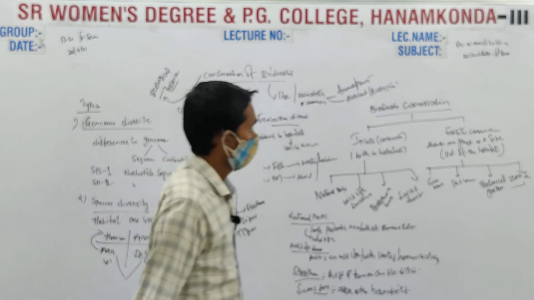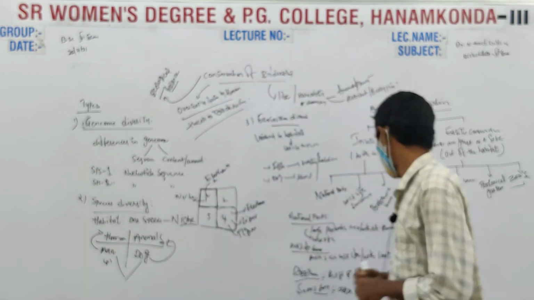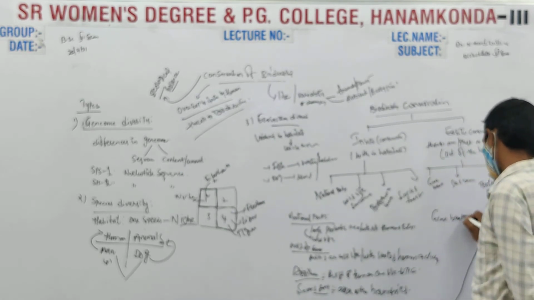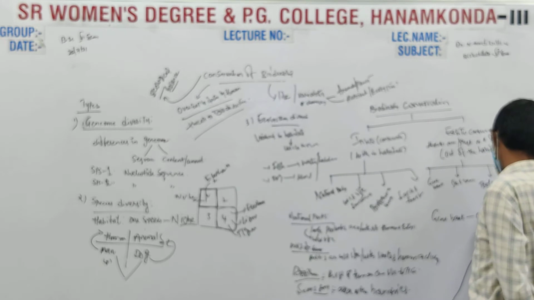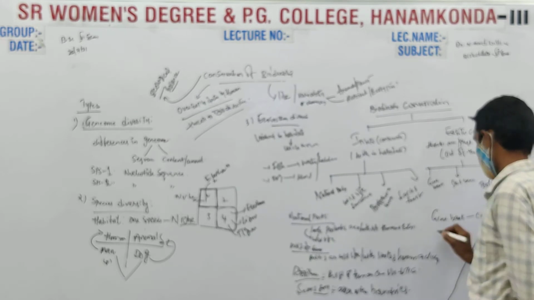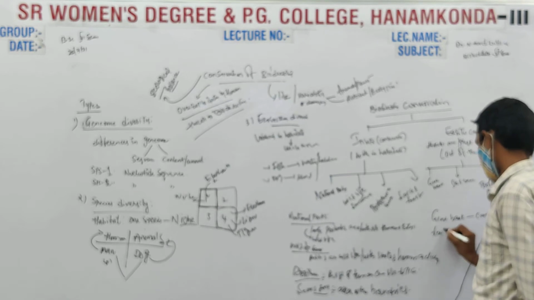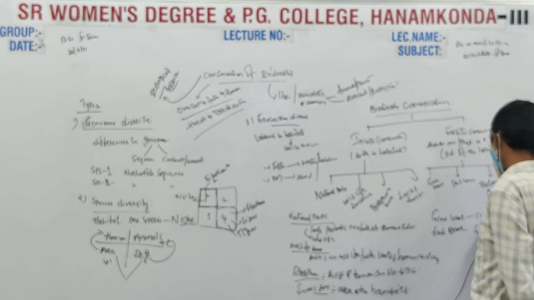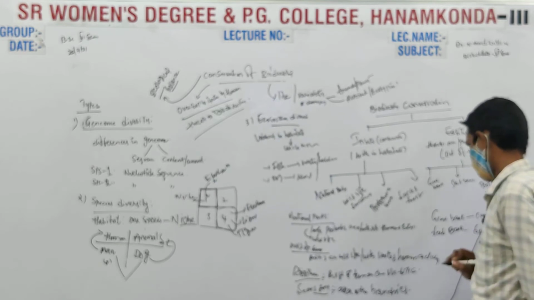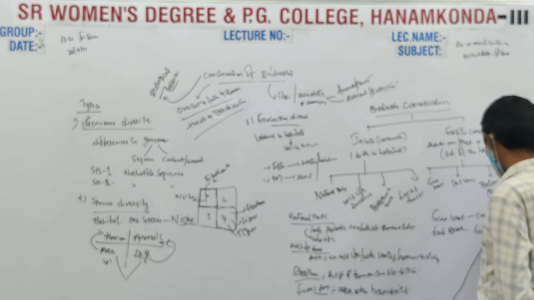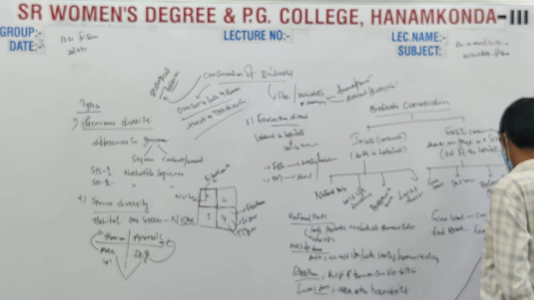Coming to ex situ conservation, we have gene banks. In a gene bank, we conserve DNA. In a seed bank, we conserve the seeds of rare species.